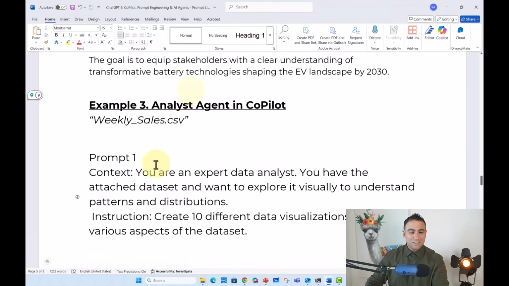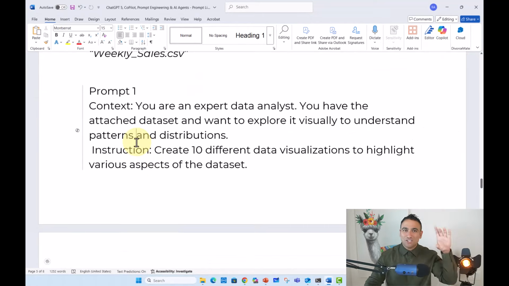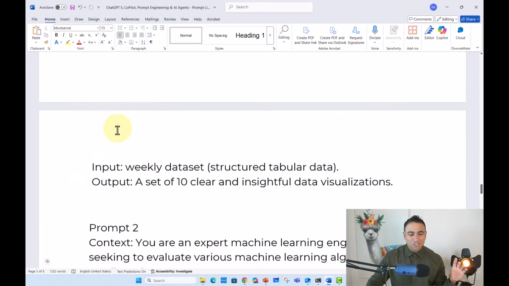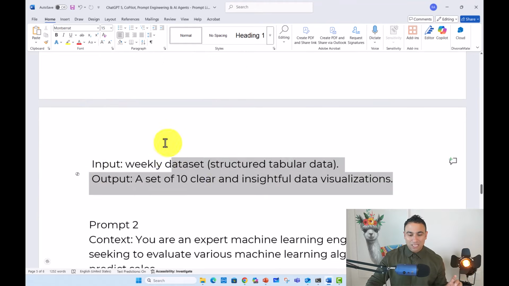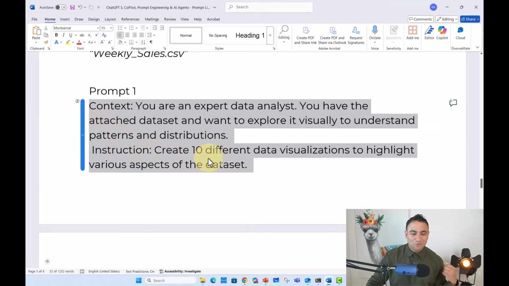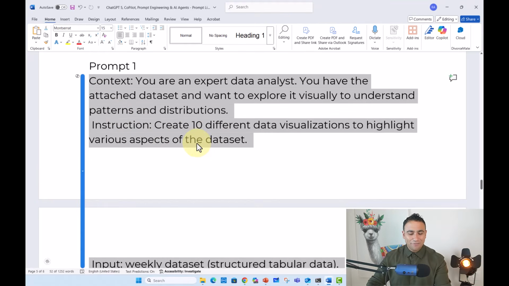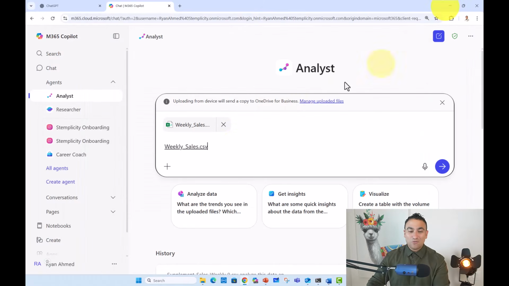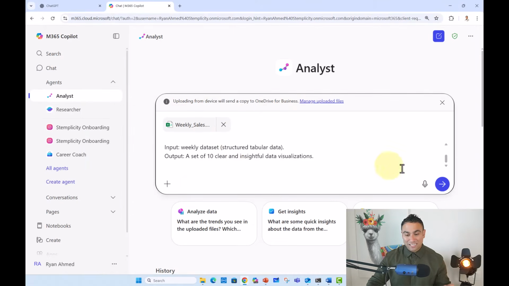And this prompt is structured in the same way as I showed you before in the prompt engineering video, where we have context, we have instructions, we have output and input as well. So here I'm just asking it, okay, you're an expert analyst. I want you to create 10 different visualizations for us. And then I would like you to build machine learning models for us afterwards as well.